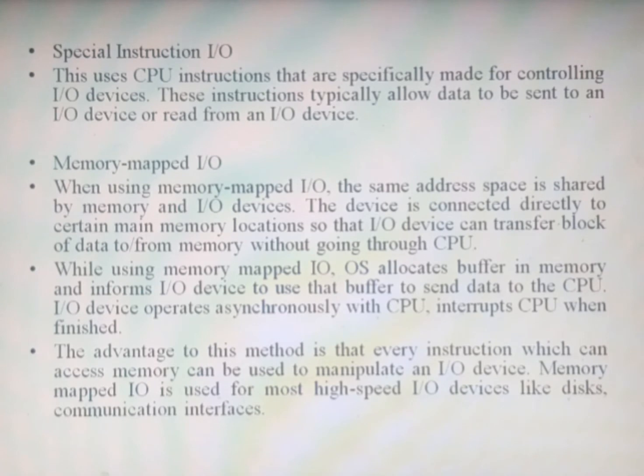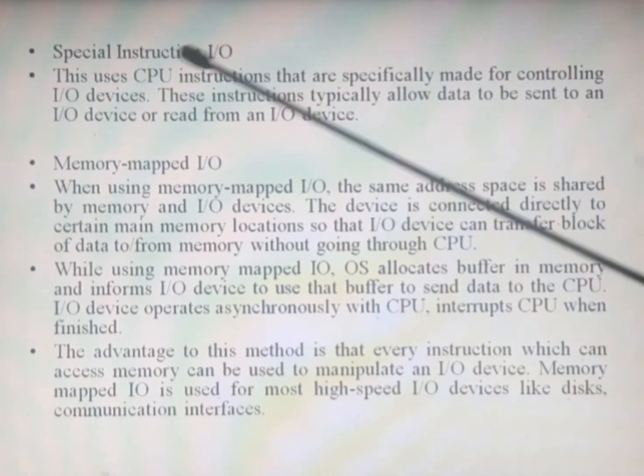It is only used for controlling read operations and send operations. Either data is sent or data is received. Received means reading of data, sending means sending of the data. Only these things will be performed in special instruction IO.